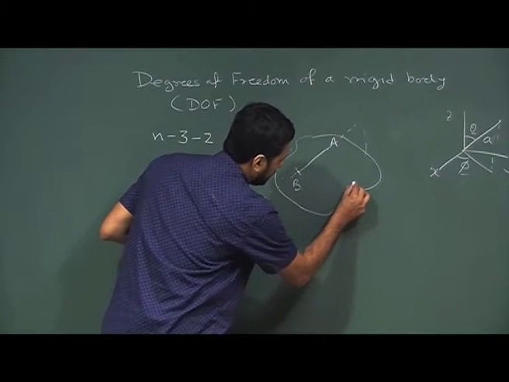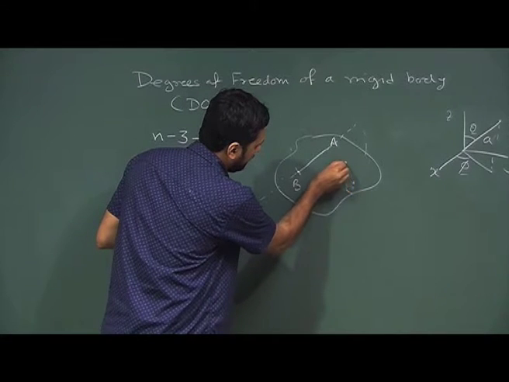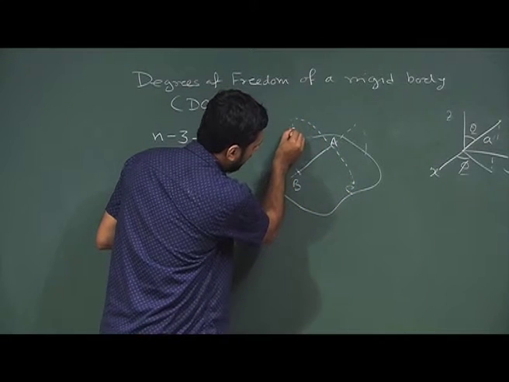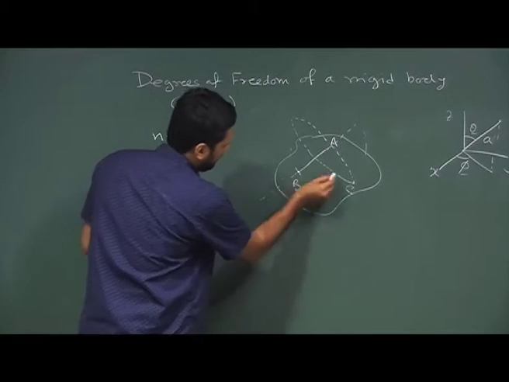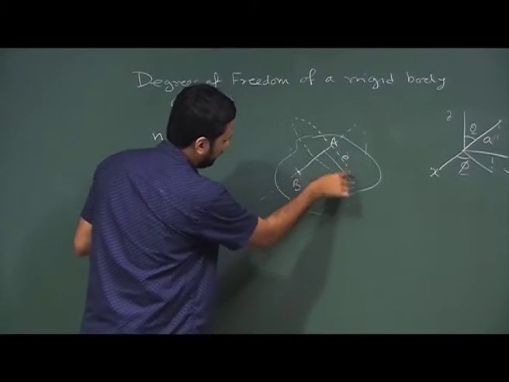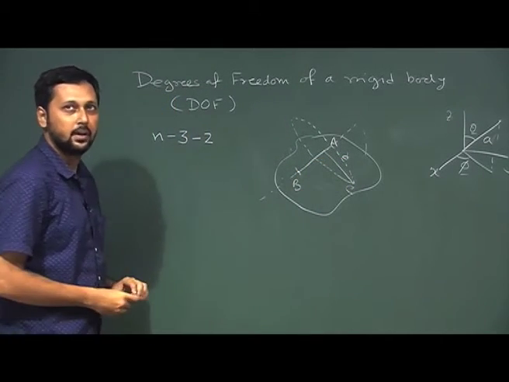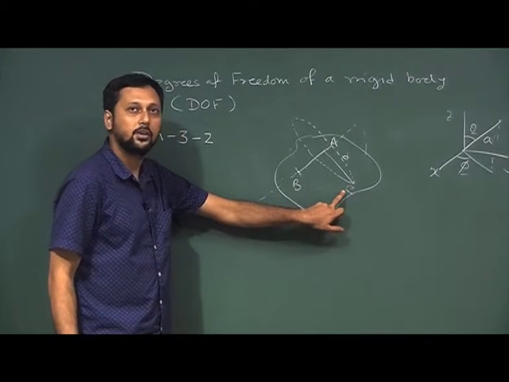Now, consider the motion of point C. Point C can move on a circle which is perpendicular to this axis AB and has some fixed distance d from this axis. Now, in order to specify the motion of C, how many coordinates do we need?